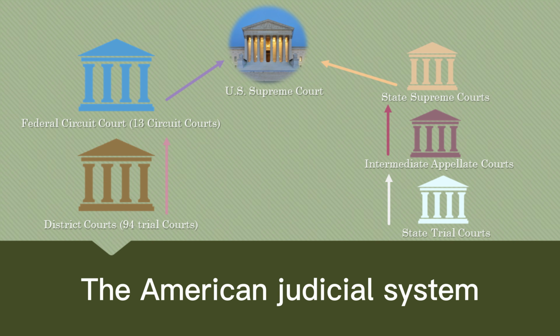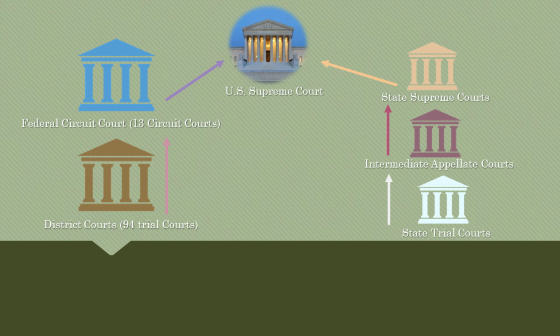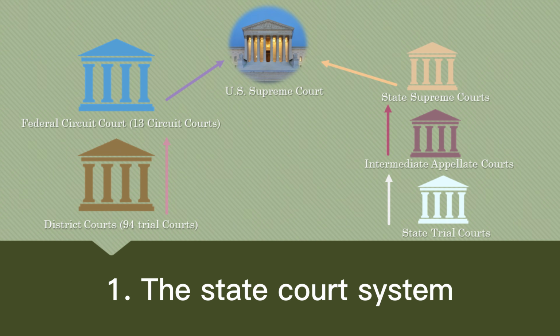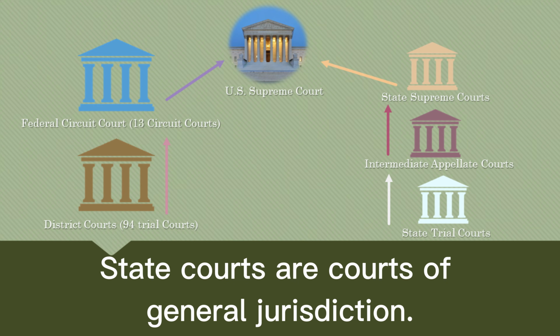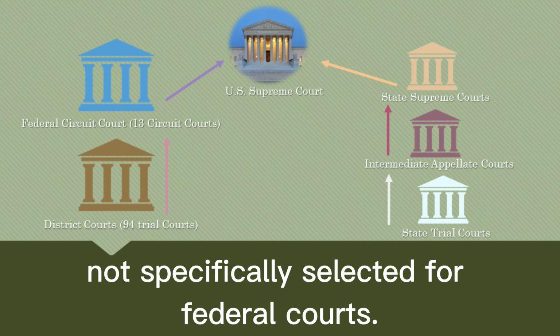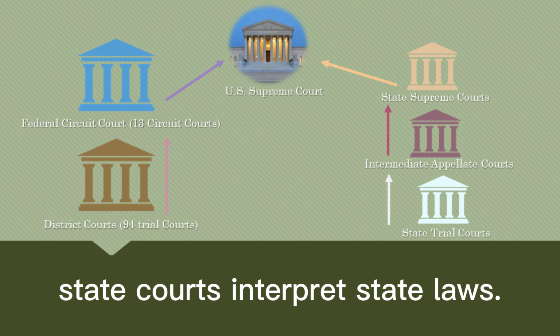The American judicial system. There are two types of courts in the United States. They are state courts and federal courts. 1. The state court system. State courts are courts of general jurisdiction. They hear all the cases not specifically selected for federal courts. Just as the federal courts interpret federal laws, state courts interpret state laws.